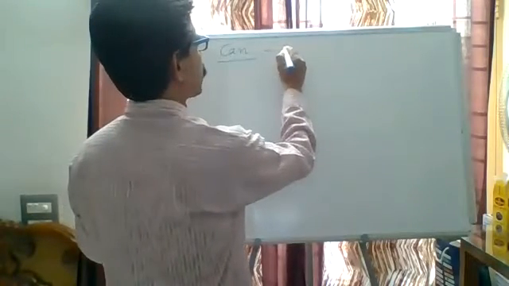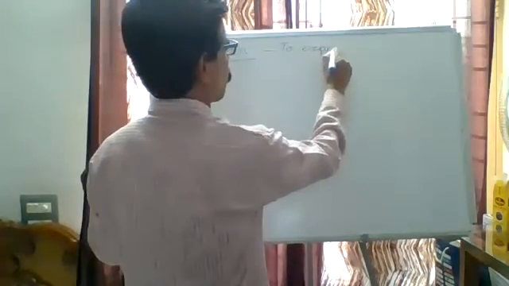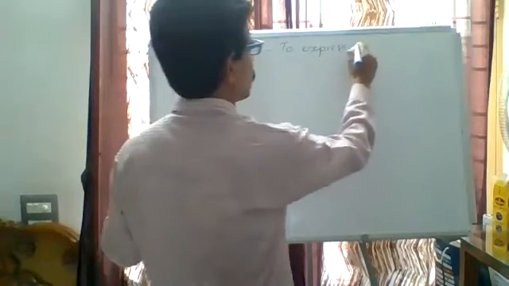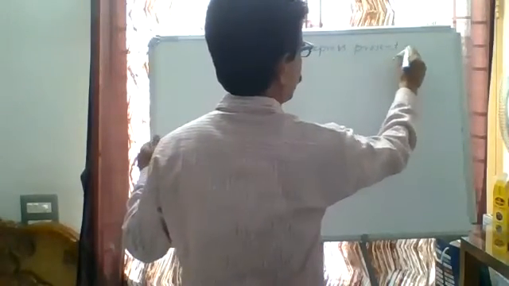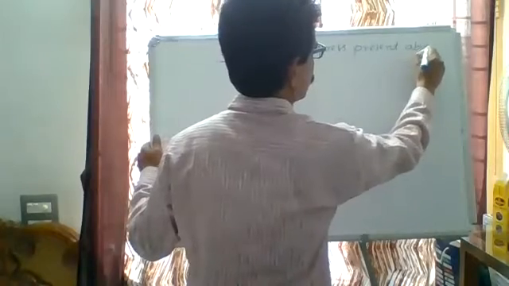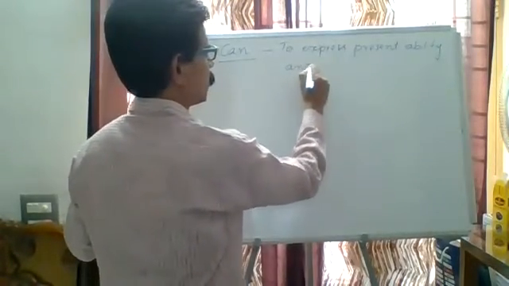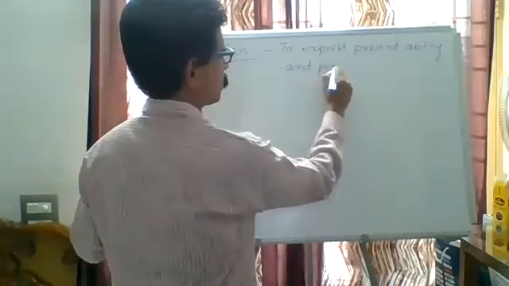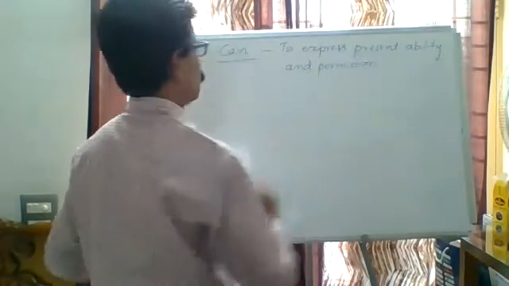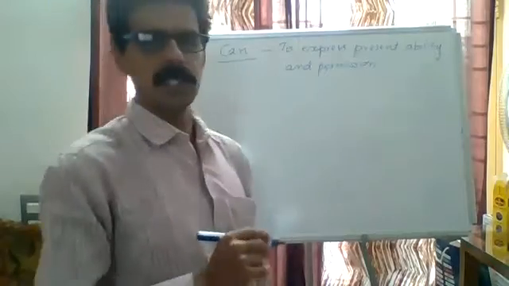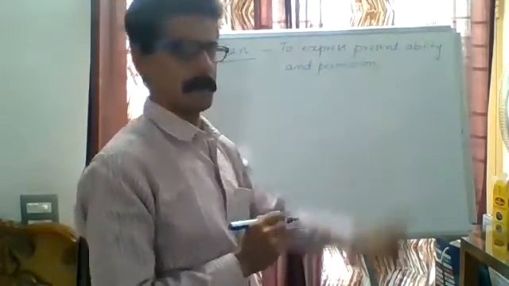It is to express present ability and permission. Can is used to express present ability and permission.